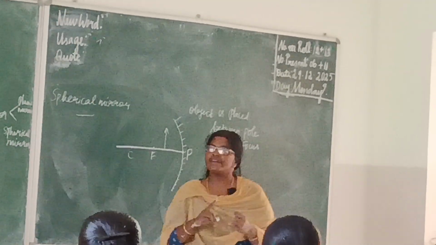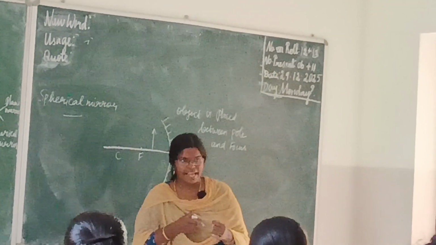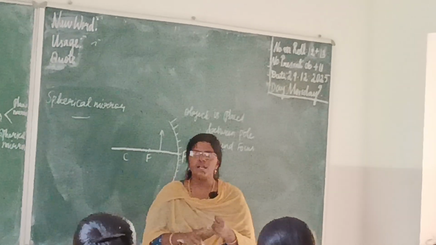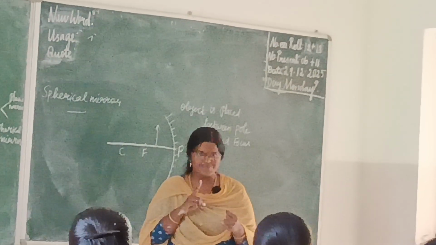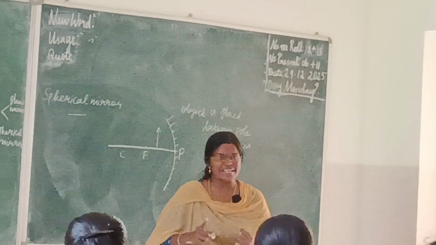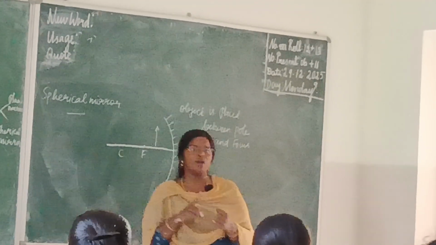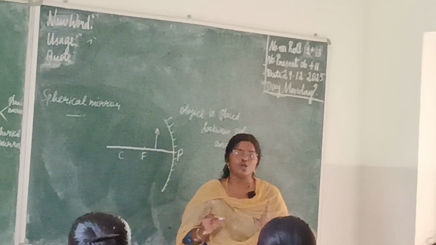Second rule, when a ray passes through the principal focus, the reflected ray will be parallel to the principal axis. Third rule, when a ray passes through the center of curvature, it will get reflected in the same path. The last rule we won't be applying here, but we can apply it. So any two rules we can apply here.